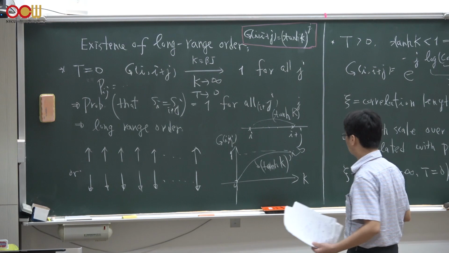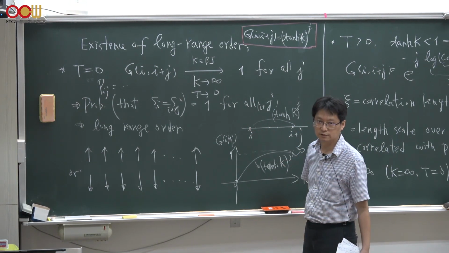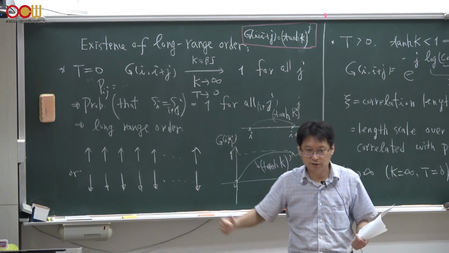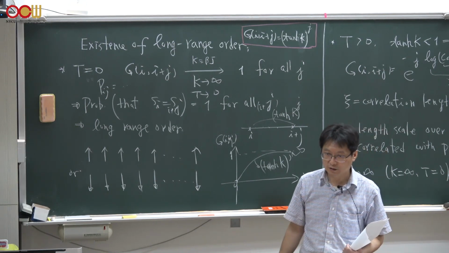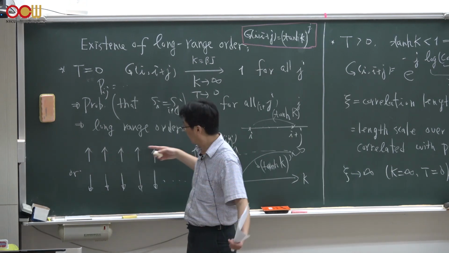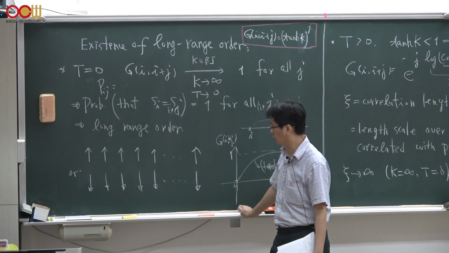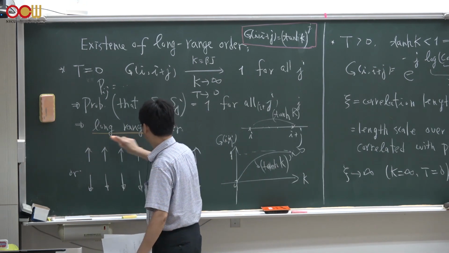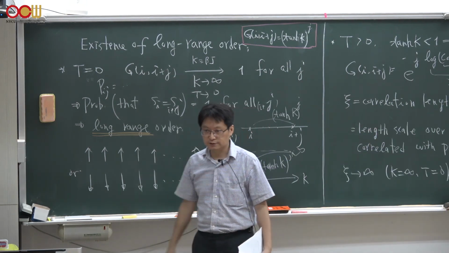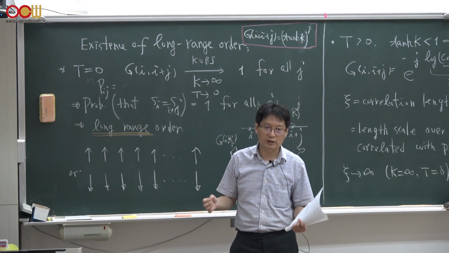So it doesn't matter how far the second spin is from this first spin at site i. In other words, the spins along the chain, no matter how far apart they are, all have the same sign or same value, and that is what we know as being ordered, or having long-range order. The meaning of long range refers to the fact that over a long distance, the spins, even though they are far away from each other, also have some correlations.